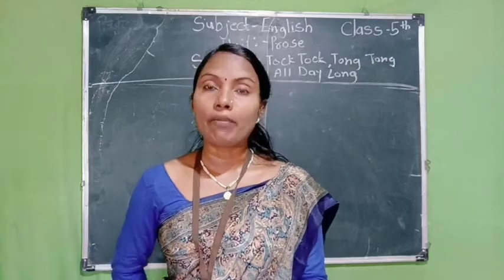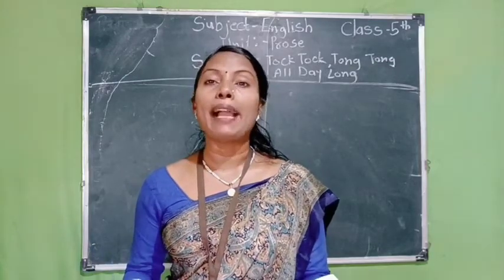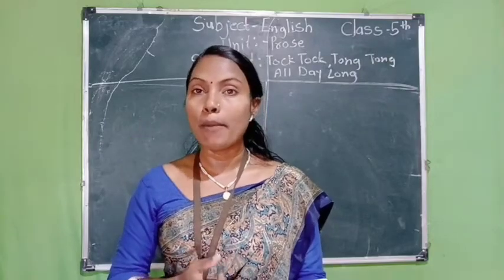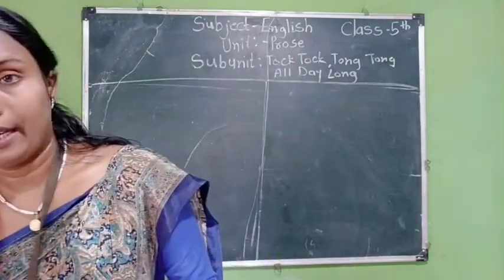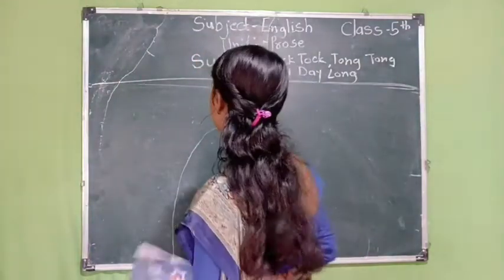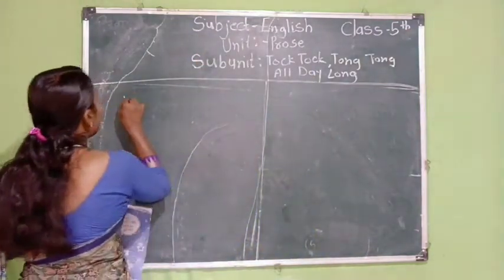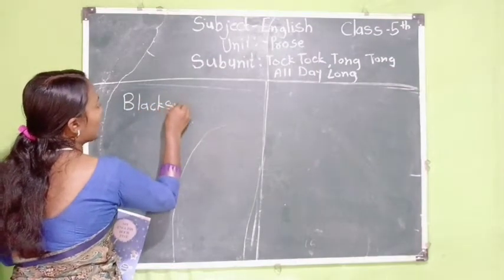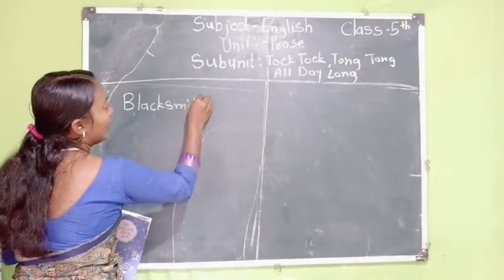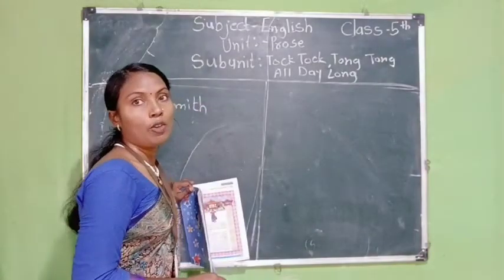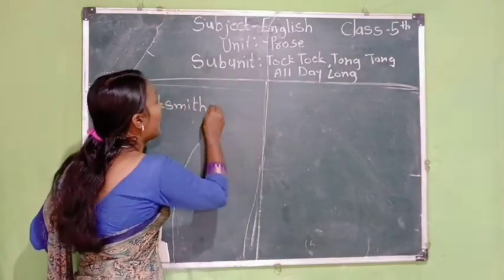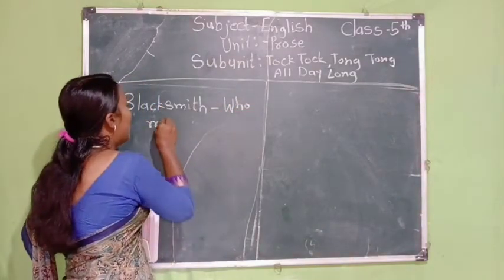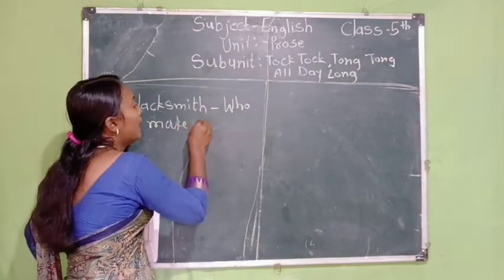On the right side of his house there lived a blacksmith. A blacksmith means a person who makes iron instruments. Here we write down blacksmith. So what do you mean by blacksmith? Blacksmith in Marathi is called lohar. Lohar means the person who makes iron instruments.